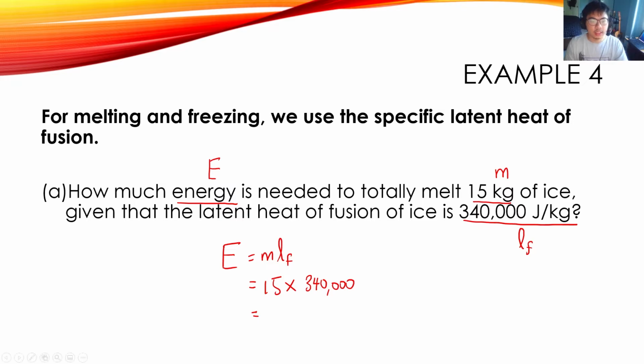And then you just calculate. You will get 5,100,000. And don't forget the unit because this is energy, joules. So in other words, if you want to melt 15 kilograms of ice, you will need 5,100,000 joules to do it. And this is its latent heat.